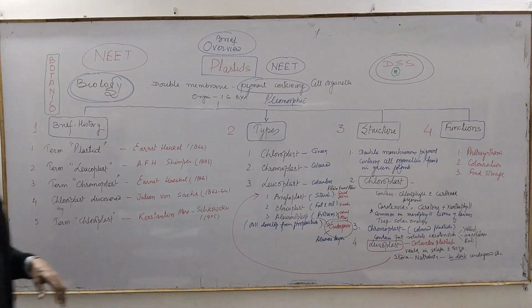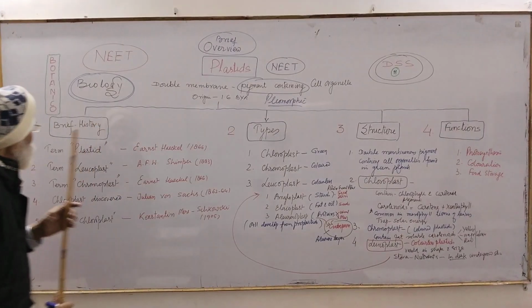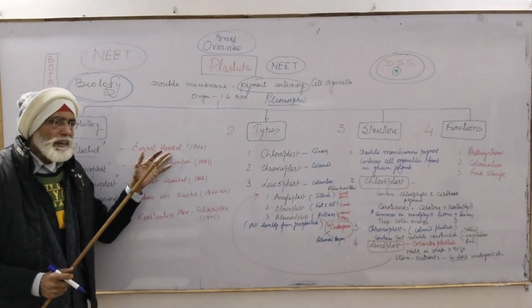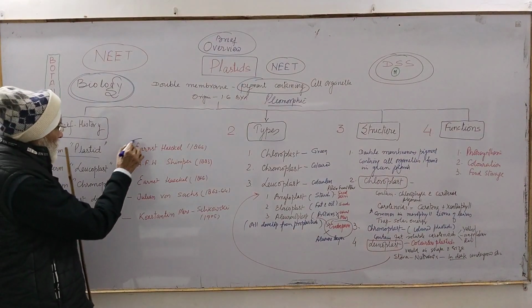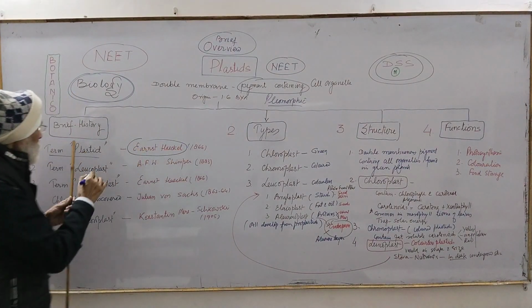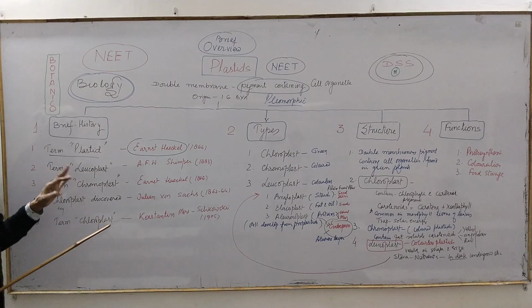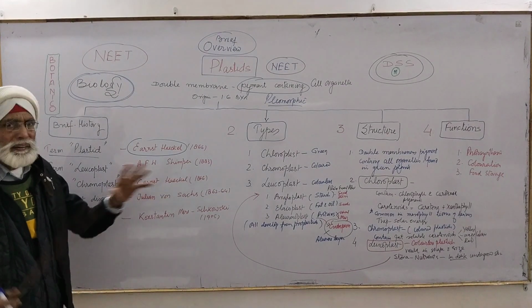Okay, now let us have a brief history in a nutshell. The term plastid was given by Ernest Haeckel in 1866. He was the first person to describe the plastid. The second term is leucoplast. That term was given by A.F.W. Schimper in 1883.